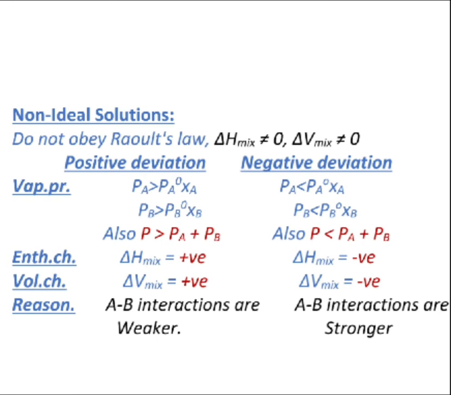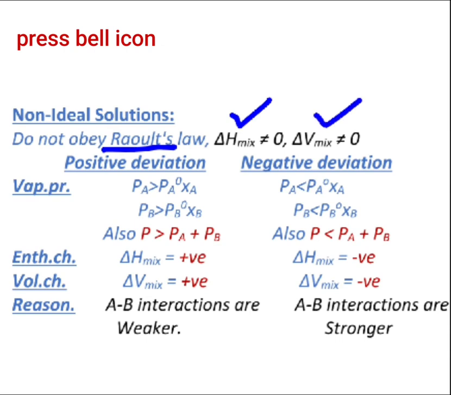Non-ideal solutions are the ones which do not obey any of the characteristics which we have seen initially. That means they do not obey Raoult's law. The change in enthalpy on mixing is not equal to 0. The change in volume on mixing is also not equal to 0. Now, depending on the deviation from Raoult's law, in case of non-ideal solutions, we have two types of deviations possible. One is positive deviation and the other is negative deviation. Now let us see one by one.